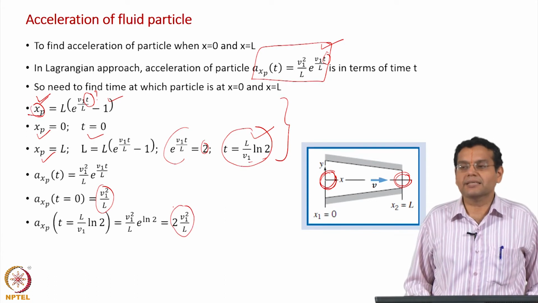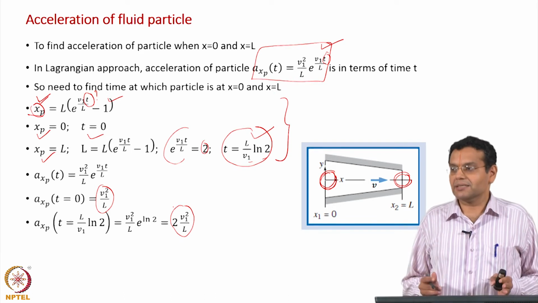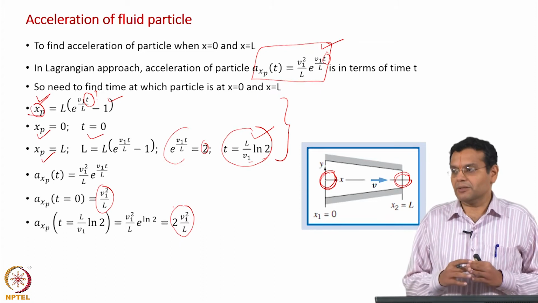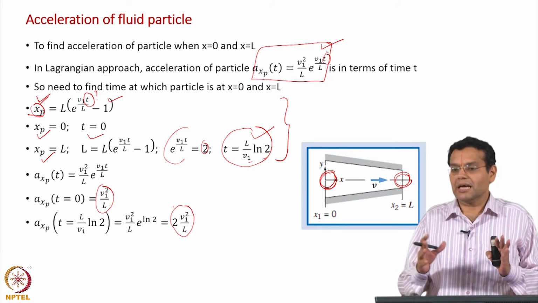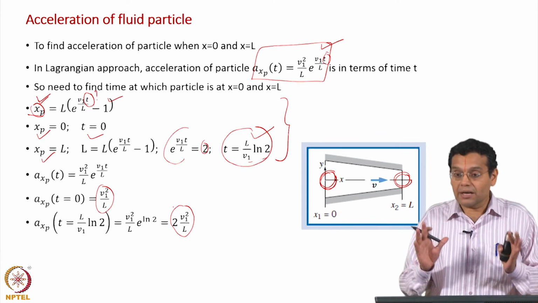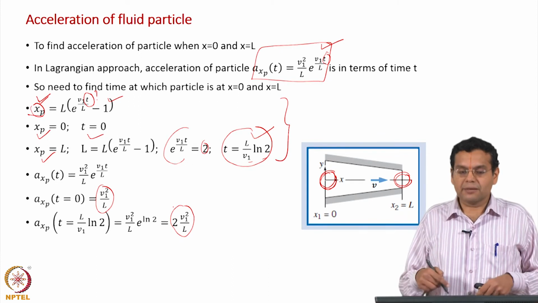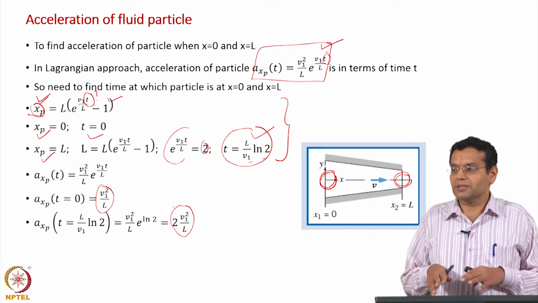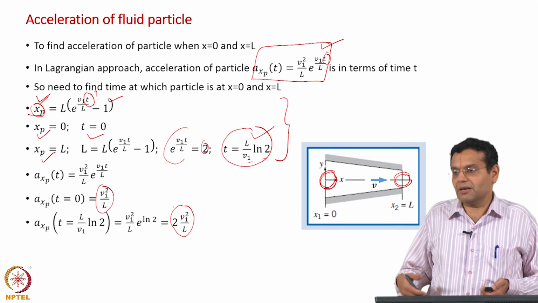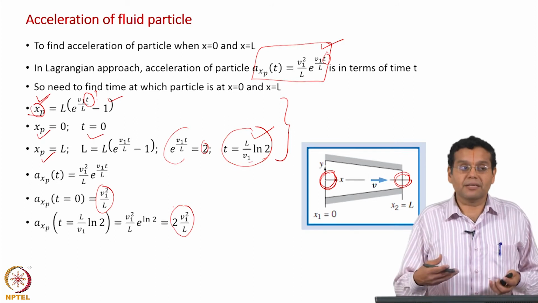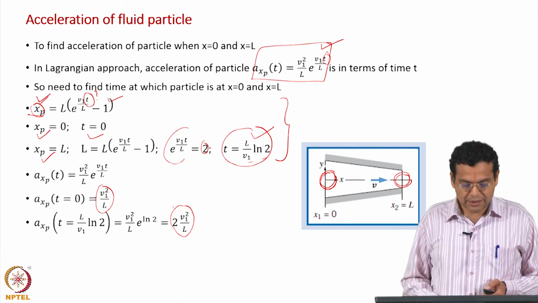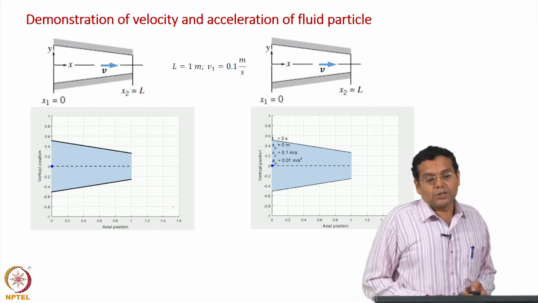So, a very nice example which clearly illustrates first the use of the substantial derivative. You give me the velocity field, I will give you the acceleration of the fluid particle using Eulerian variables alone. Second approach, we use the Lagrangian approach, we worked in terms of Lagrangian position, velocity, acceleration, but now time is a variable. We found out what is the time corresponding to the position and then the result. And that is what I will show here.